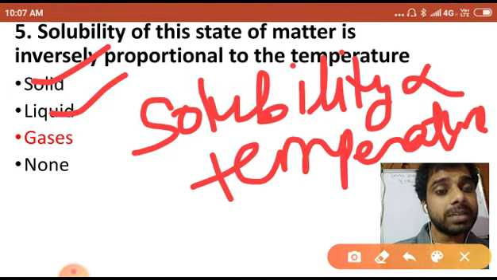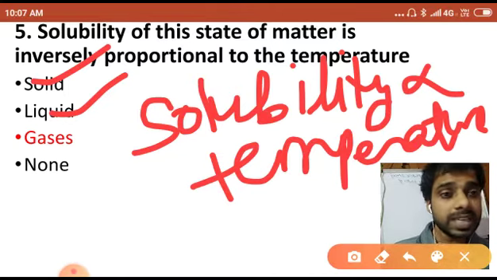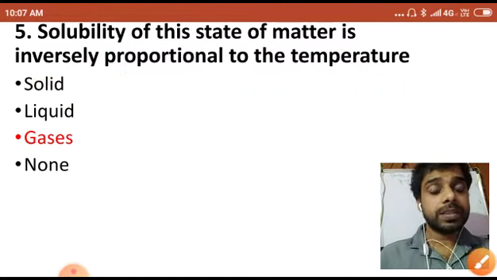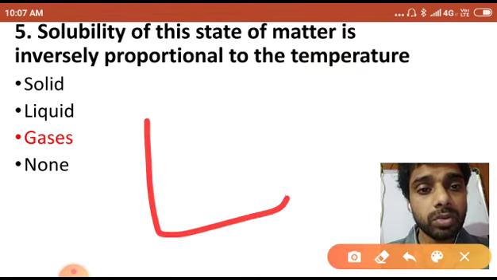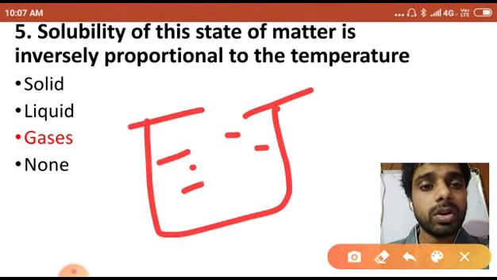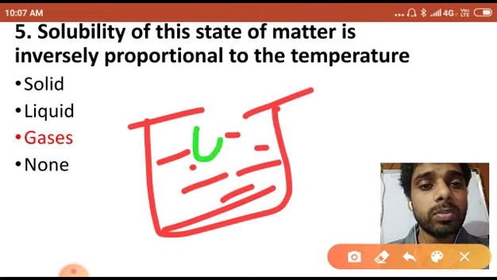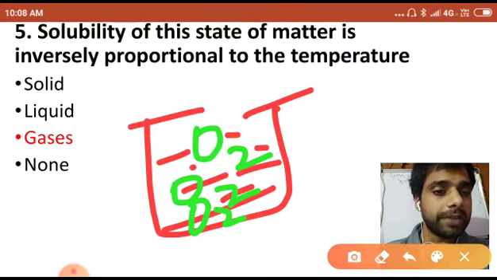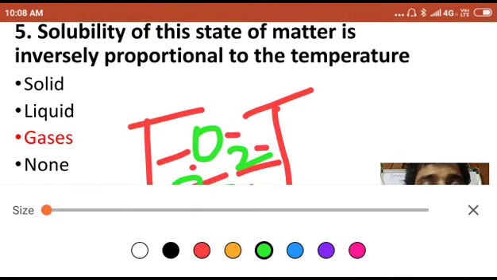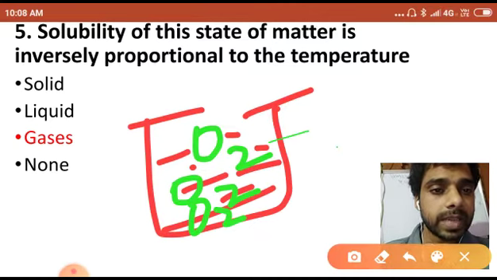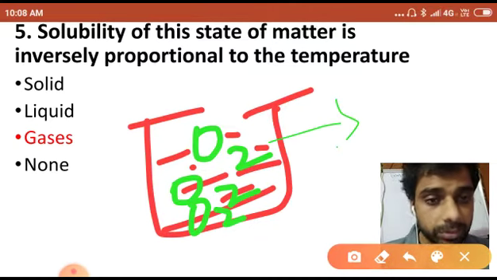Yes, if you increase the temperature, interparticle space will increase and solubility will increase. Interparticle space will increase, that means more solute can be added, right? So we can say solubility will increase in case of solid and liquid. But if I take the example of water, you know, dear student, water has some dissolved oxygen, O2. If I heat that,